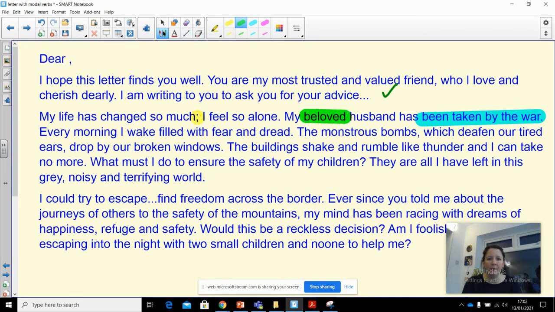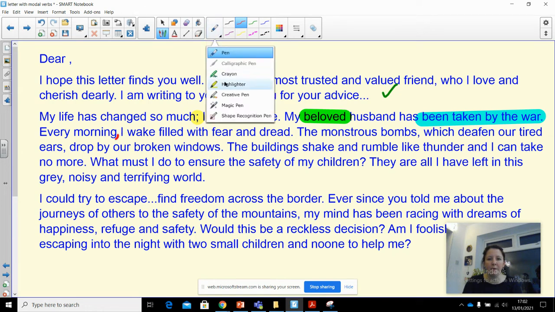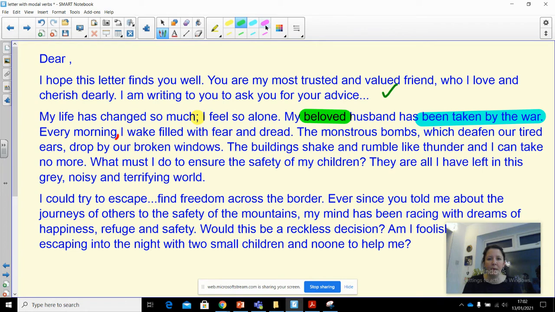Every morning, oh, I've made a mistake. Let's correct my mistake here. Every morning, comma. And now I put my comma in. Well done. I have used a fronted adverbial. Every morning, which tells us when it was happening, I wake filled with fear and dread.